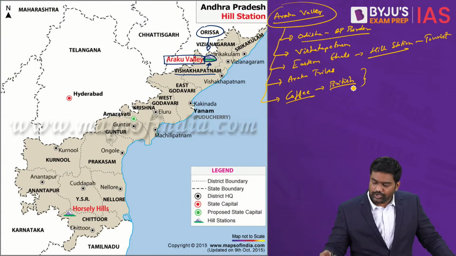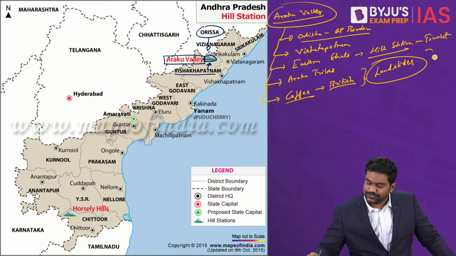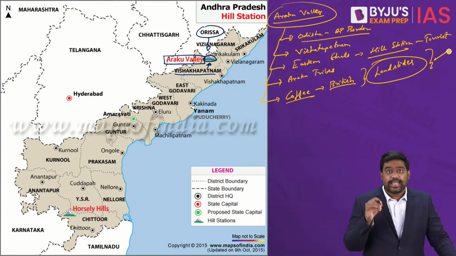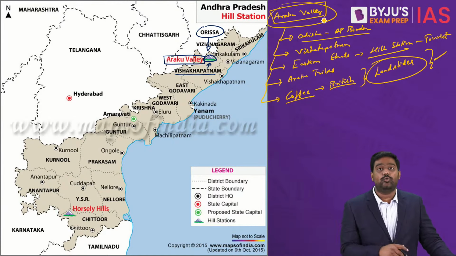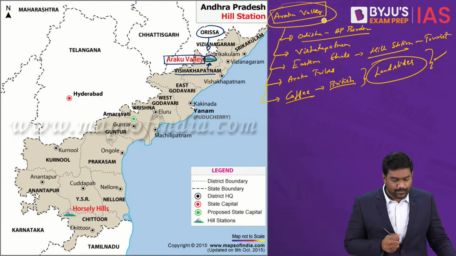And the last point to note is that the region is prone to landslides. There is a landslide risk. The hazard exists at Araku Valley. So please note these key points about Araku Valley. You never know, there could be a geography-based question on this place.